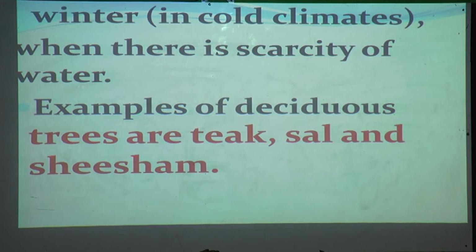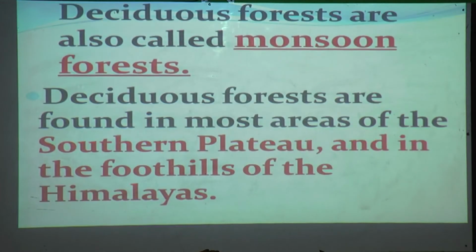At that time they shed the leaves for some time. Examples are teak tree, sal tree and shisham tree. Deciduous forests are also called monsoon forests.